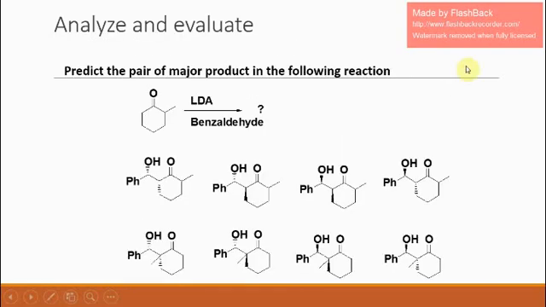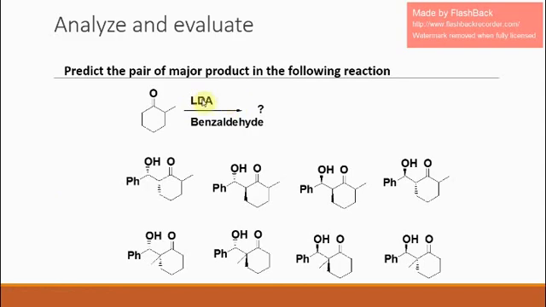Now let us go for analyze and evaluate level. Predict the pair of major product in the following reaction. When 2-methyl cyclohexanone is treated with LDA and benzaldehyde, what will be the product? There are 8 options. Among them, 2 are possible. Since it is not asymmetric synthesis, we will get enantiomeric pair. We will get 2 enantiomers.